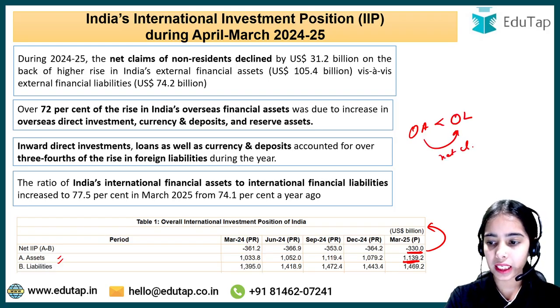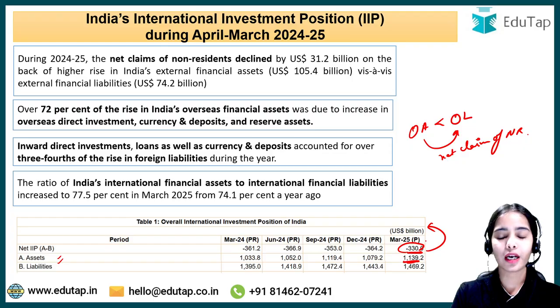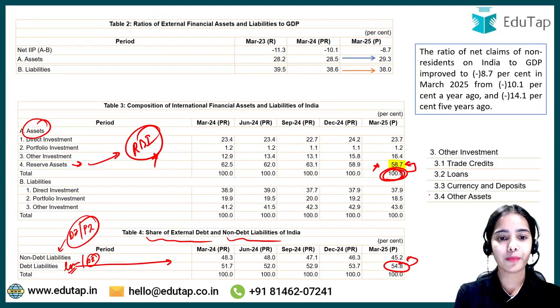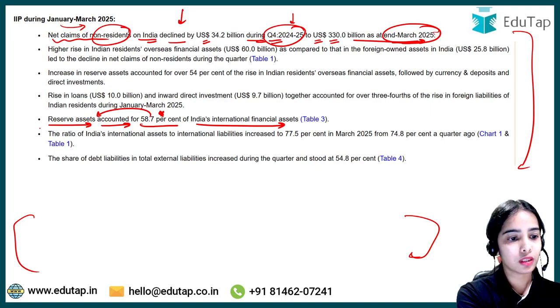So there is a net claim of the non-residents, that is $330 billion. The net claim of non-residents, or the foreigners, is $330.0 billion. These are two important points that you have to keep in mind.